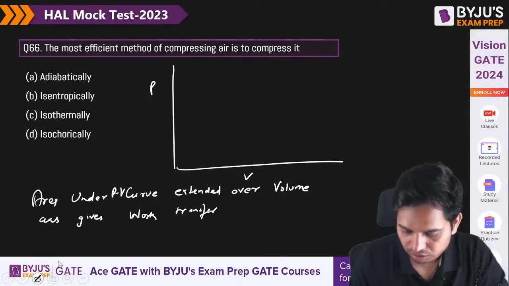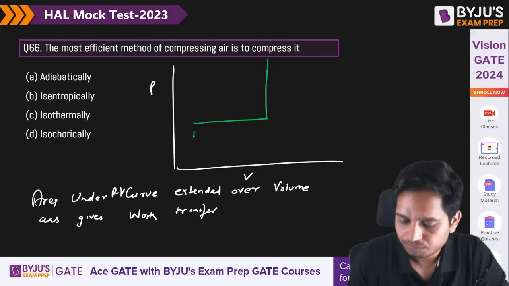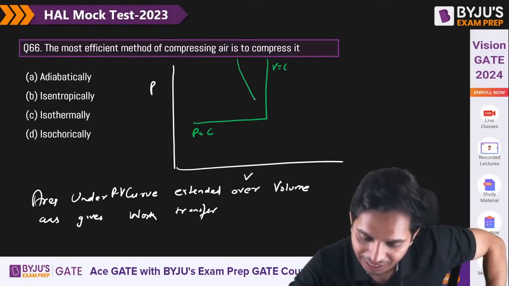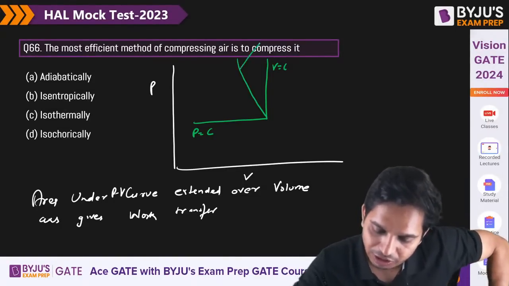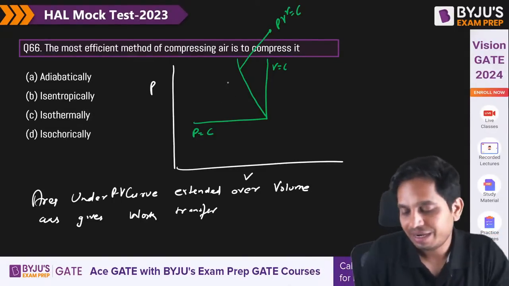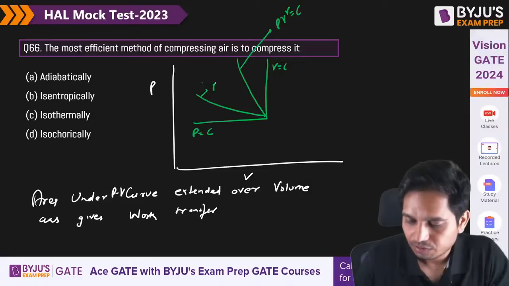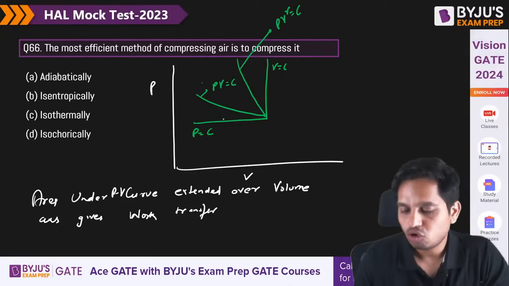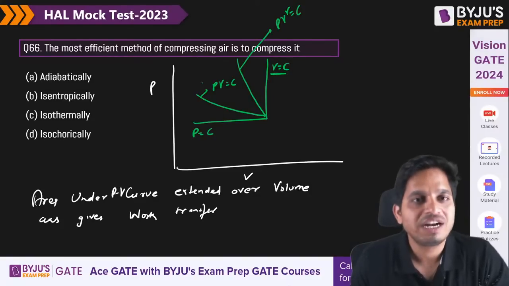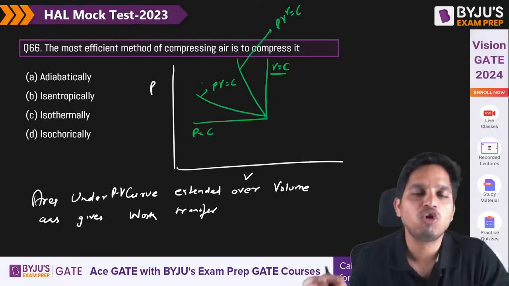You need to know that when you draw compression, this is your constant pressure process, this is your constant volume, and this is your adiabatic. Everything I explain in classes. The adiabatic is PV gamma equals constant, and this is your isothermal, PV equals constant. Isochoric compression you cannot do anyway, because volume will decrease.